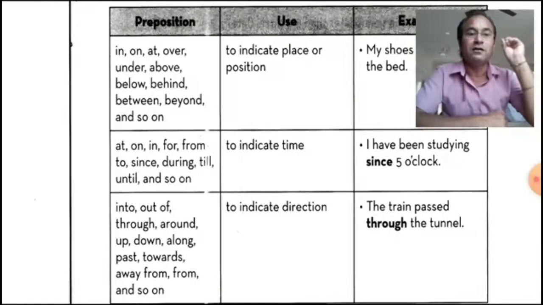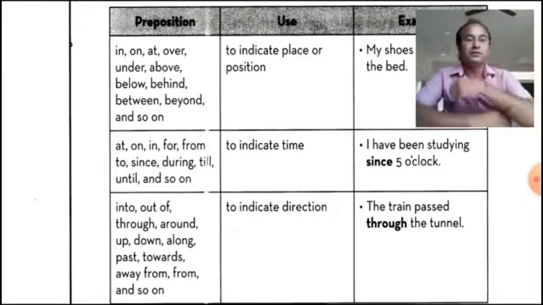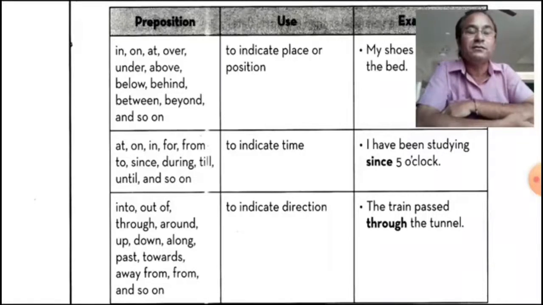And third one, direction, to indicate direction: into, out of, through, around, up, down, along, past, towards, away from, and so many. So it indicates direction. The train passed through the tunnel.